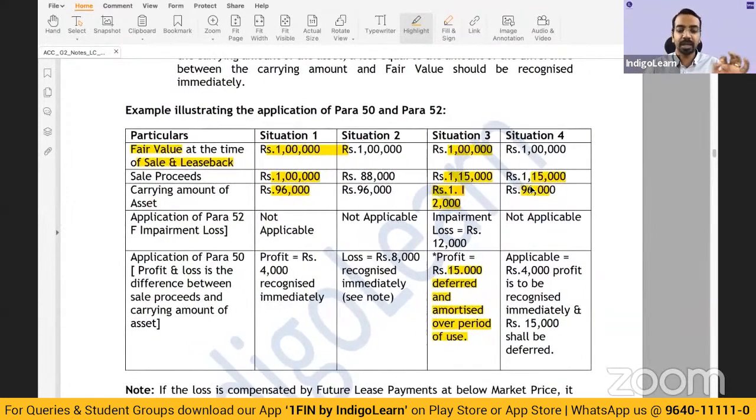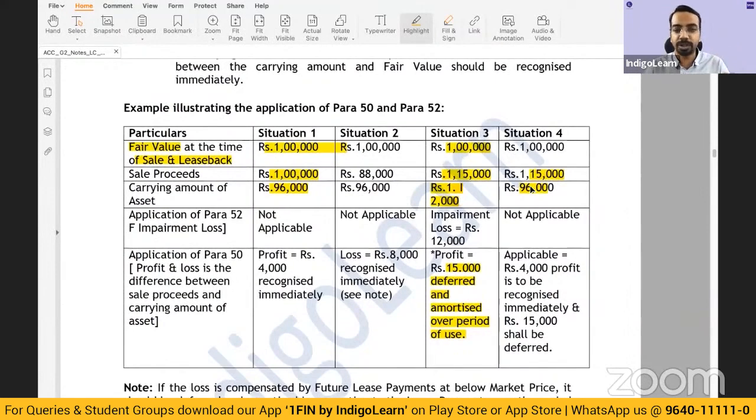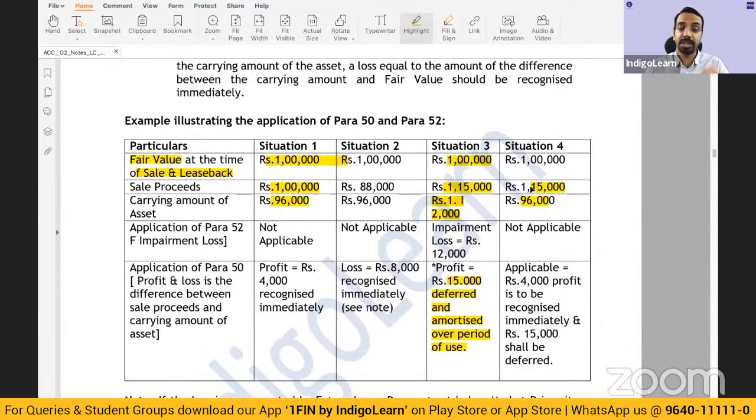So just practice a couple of these kinds of questions which are likely to be tested in the examination. From this chapter, if I have to tell you, sale and leaseback is very important. Accounting for leases in the books of the lessee is important, and sometimes they test you on calculating the gross investment in lease, net investment in lease, and unearned finance income. That is one kind of question which is tested. Generally, these are the questions which are tested in the examination.